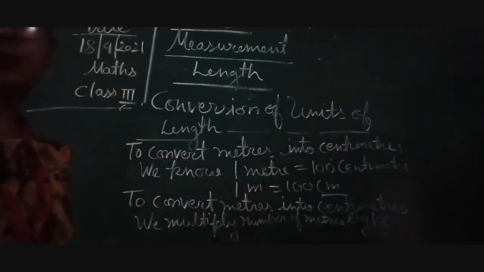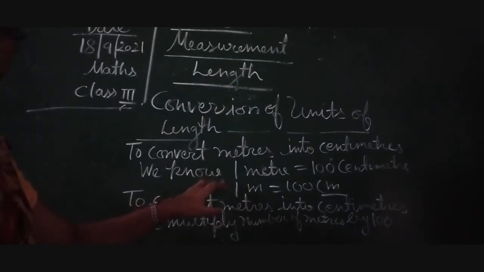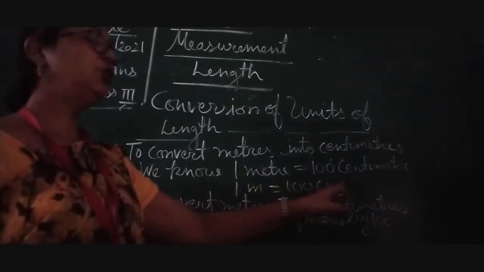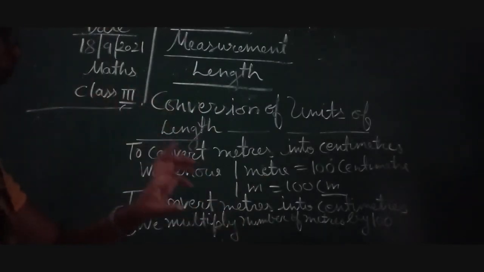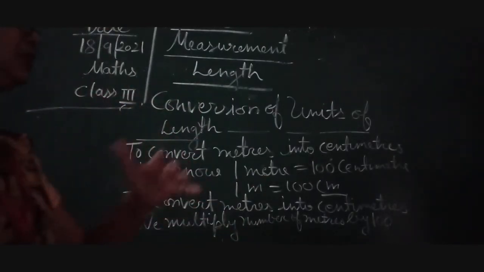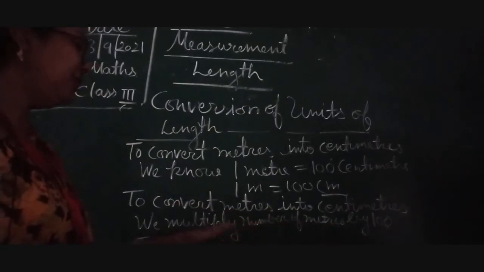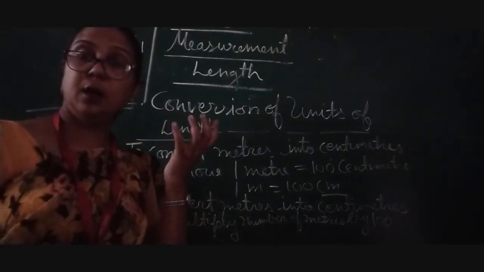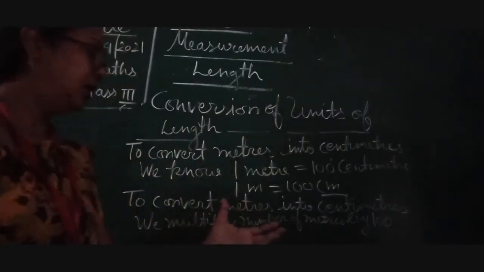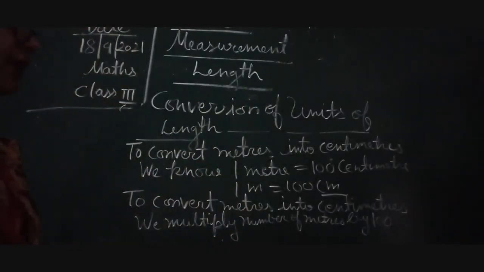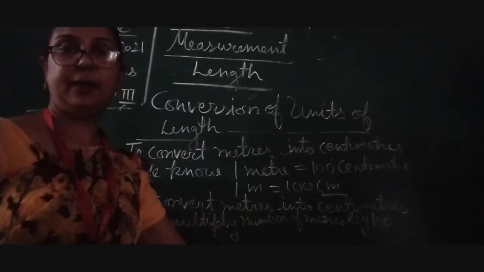So here, I think this is clear. This is important: 1 meter equal to 100 centimeter. That is why, when we convert meters into centimeter, we multiply by 100 whatever the number given in meters.